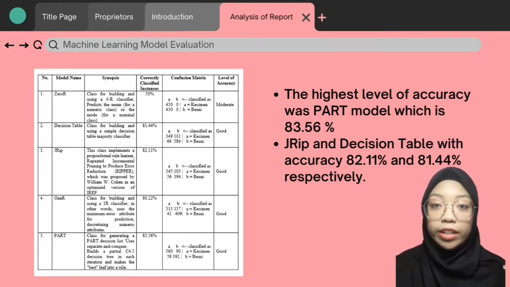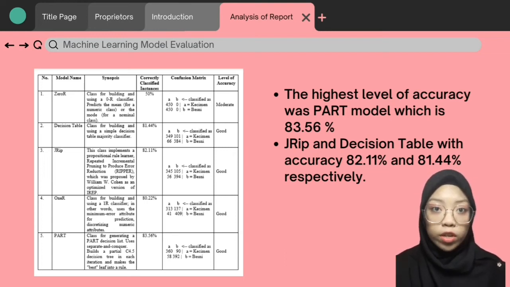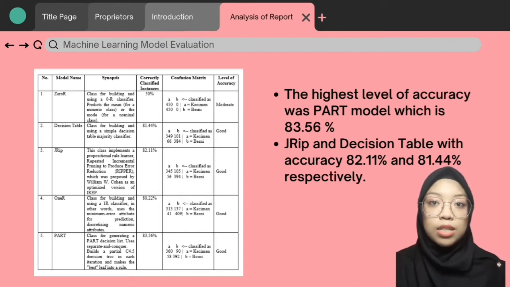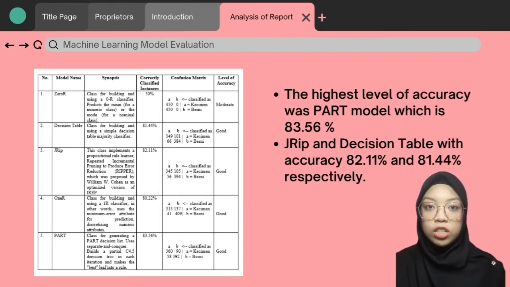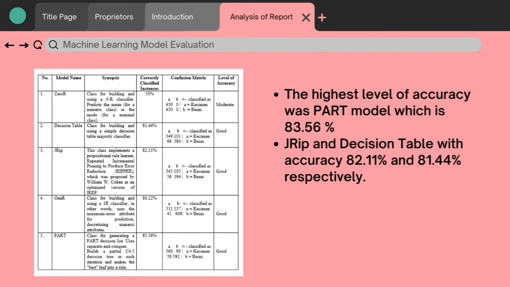As for correctly classified instances, there are 50% for 0R, 81.44% for decision table, 82.11% for JRip, and 80.22% and 83.56% for 1R and PART respectively. Thus, it can be seen that the highest level of accuracy was PART model, which is 83.56%, followed by 82.11% and 81.44% for JRip and decision table respectively.